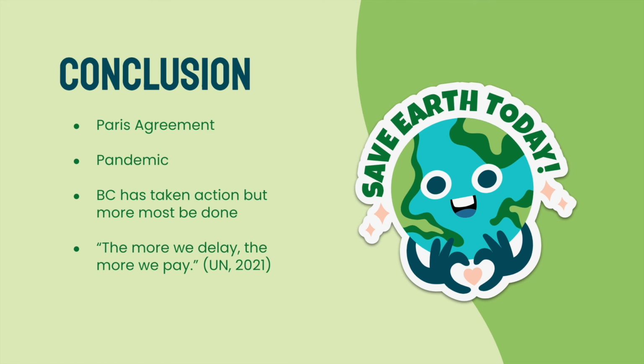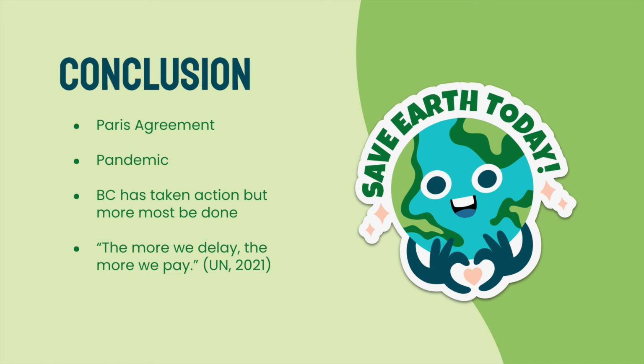In 2015, Canada, along with over 190 countries, signed to be a part of the Paris Agreement. It aims to strengthen the global response to the threat of climate change by keeping a global temperature rise well below 2 degrees Celsius. Despite this, 2019 was the second warmest year on record as CO2 amounts rose to shocking new levels. Although greenhouse gas emissions dropped around 6% in 2020 due to travel bans from the COVID-19 pandemic, this improvement is only temporary. Climate change is not on pause, and once the economy begins to recover from the pandemic, emissions are expected to return to even higher levels.